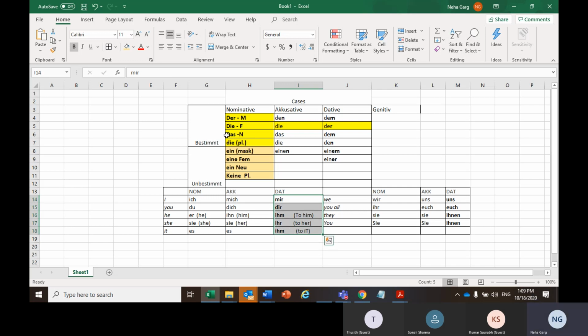So now the main thing, while getting each sentence grammatically correct, is that this table and this table are very important. Do we need to memorize this table, even the last table as well? Yes. So this personal pronoun, these articles and these cases, whatever table is there, you'll have to memorize. And if you're clear on this table, there are very few chances that you will make any grammatical mistakes while writing any sentence.